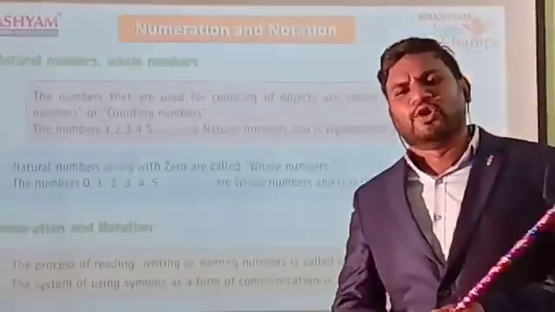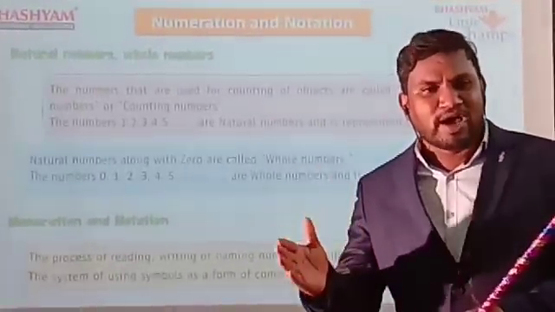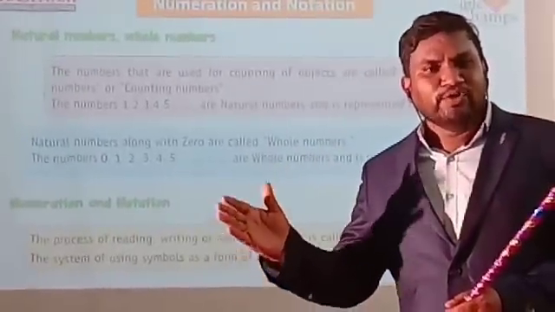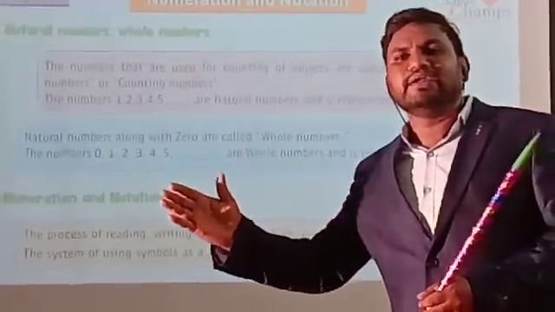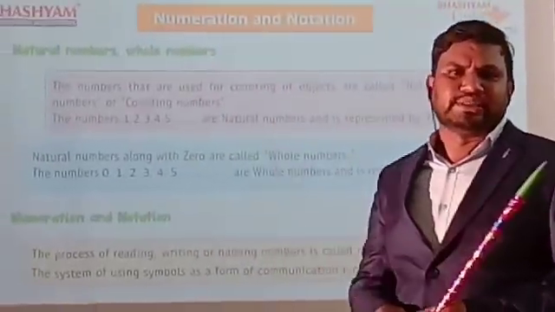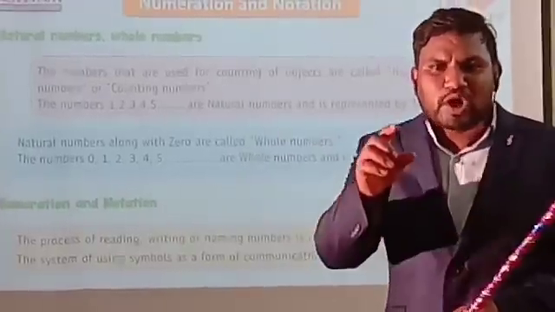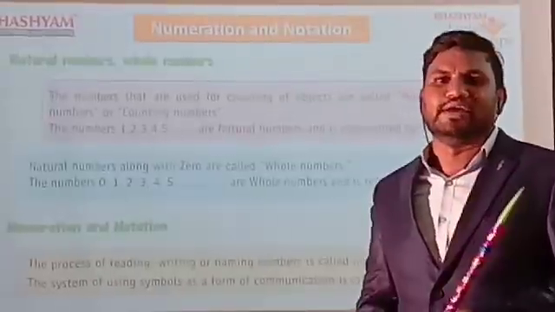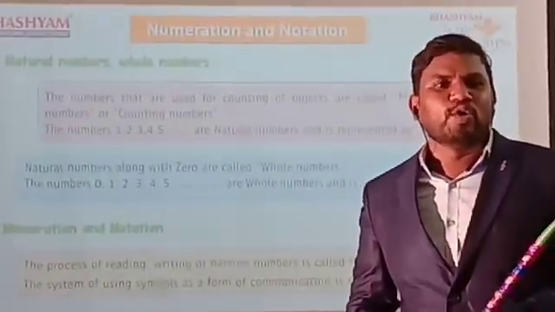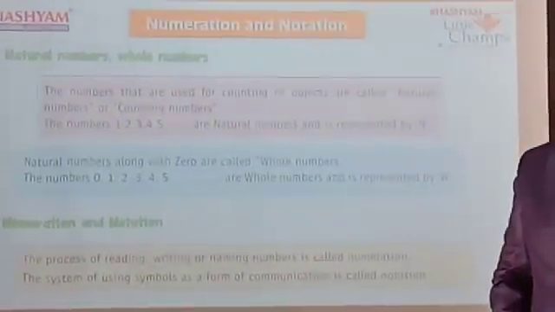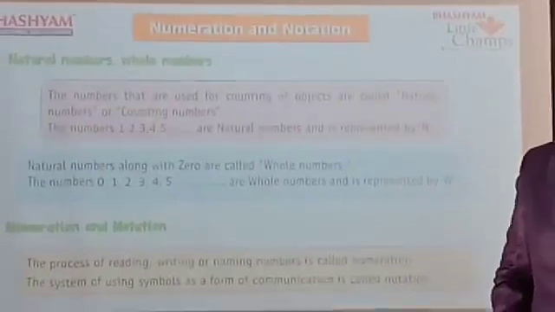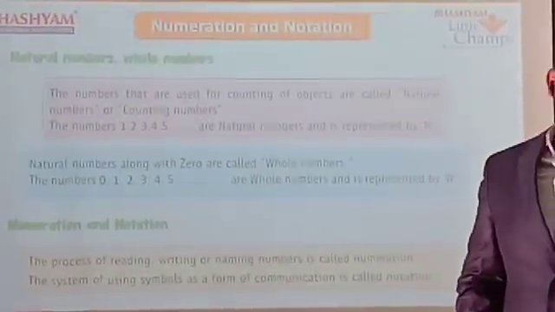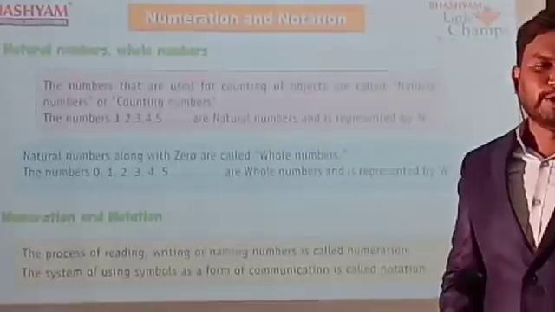If you start with 0, then 0, 1, 2, 3, 4, 5 and so many numbers. Those counting numbers are called whole numbers. What is the first letter in whole numbers? W. They are represented by W.